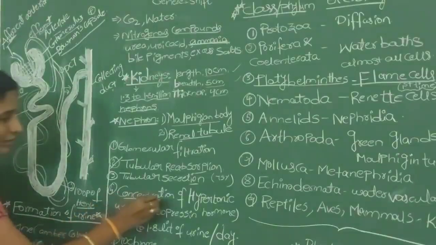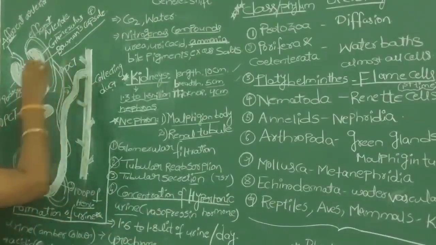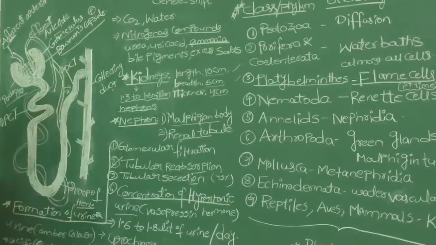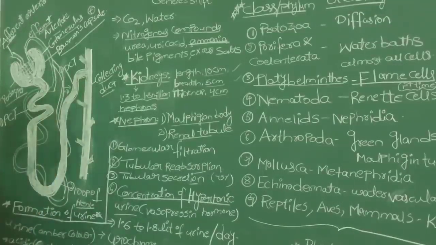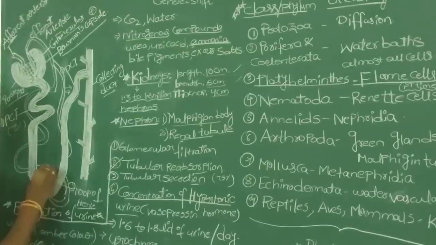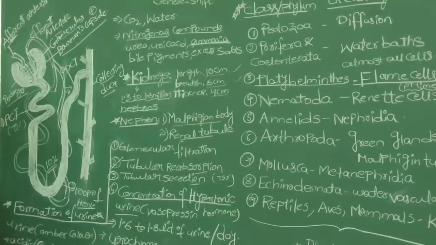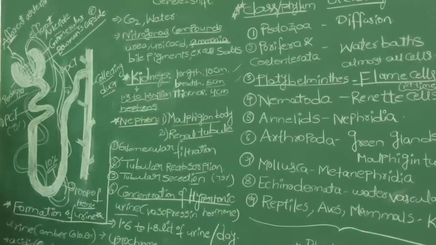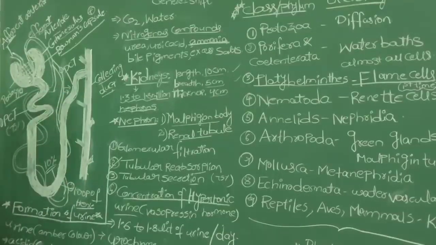And finally, the concentration of hypertonic urine. Once tubular secretion is over, the urine is sent into the long tube-like structure we call the collecting duct. The formation of concentrated urine actually takes place in the collecting duct. I already told you that in the PCT region 75% of water is reabsorbed, and at the loop of kidney, because of osmosis, nearly 10% of water is reabsorbed into the blood capillaries. Still, the water present in the urine is collected in the collecting duct.